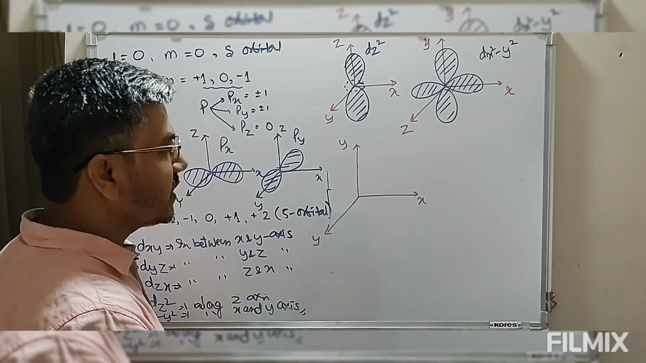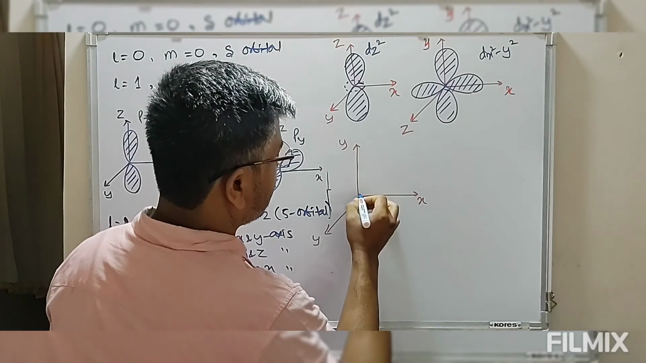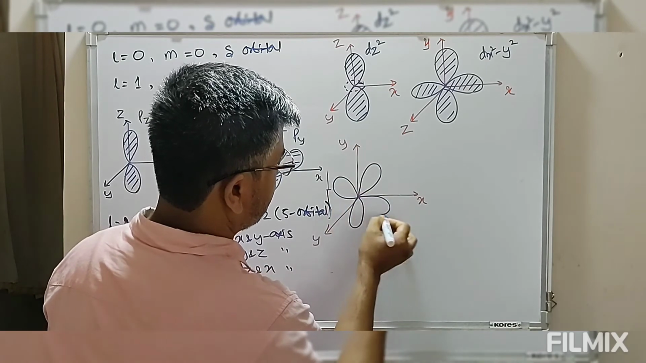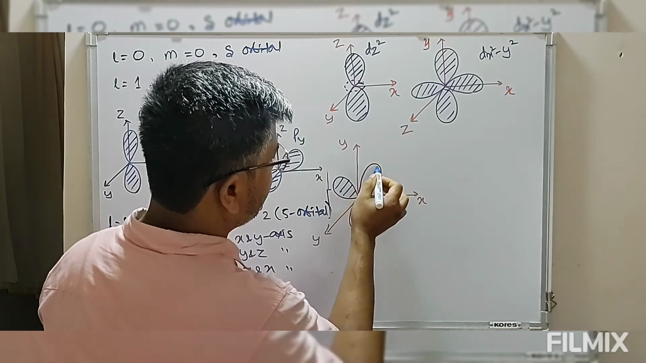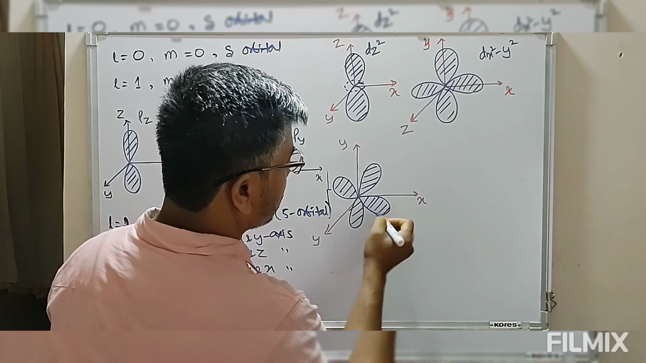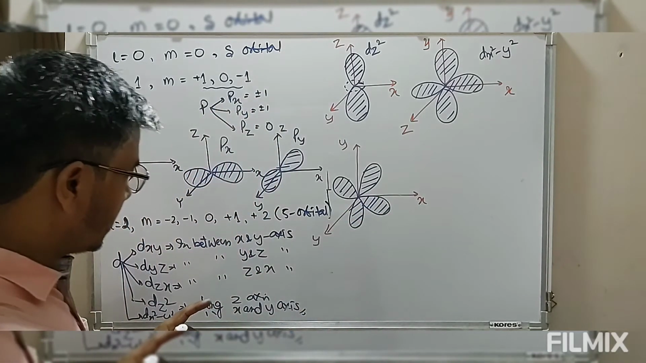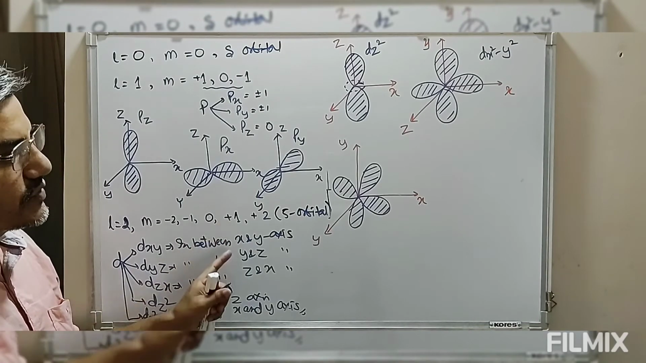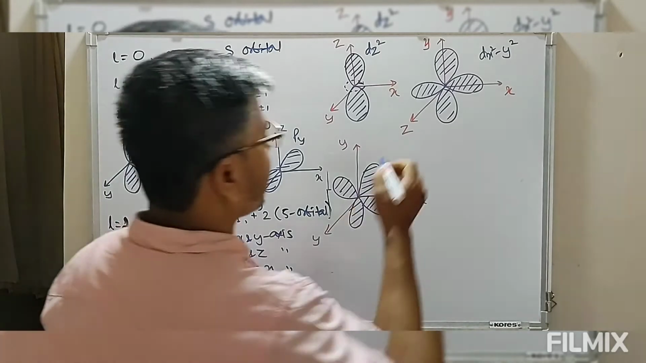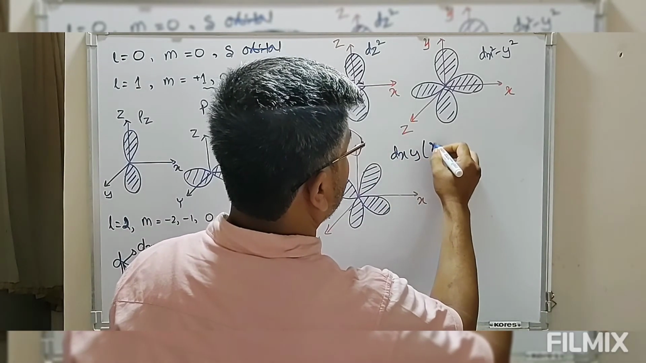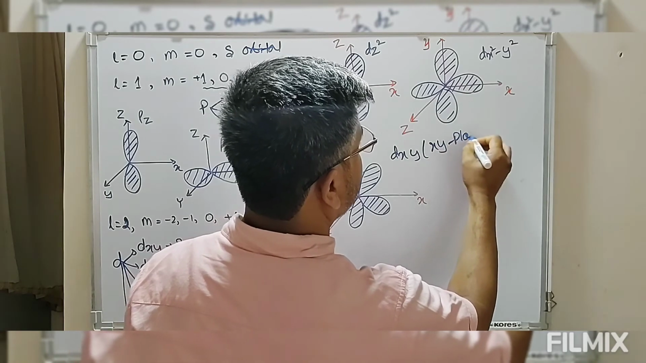If the lobe is in between x and y, not along x axis but not along y axis, this is in between x and y axis, or we say xy plane. So this is known as dxy, xy plane.